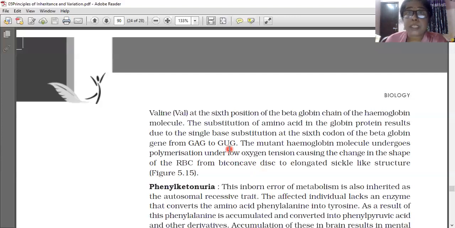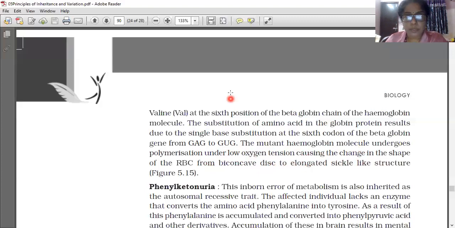But if it is converted into a sickle cell, then what will happen? Because of the sharp end, it will get stuck on the wall of the blood vessel. So easy flow of the blood will not be there. So our vital organs will not get enough oxygen. As a result, the person may even die. Understood? So the mutant hemoglobin molecule undergoes polymerization under low oxygen tension, causing the change in the shape of the RBC from biconcave disc to elongated sickle cell structure.